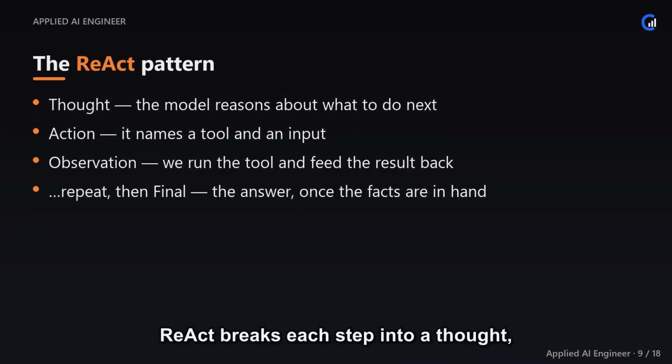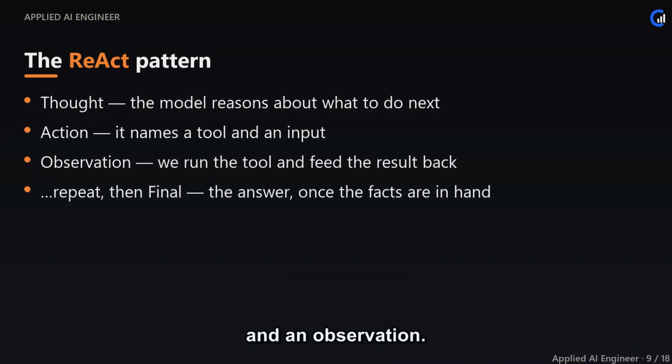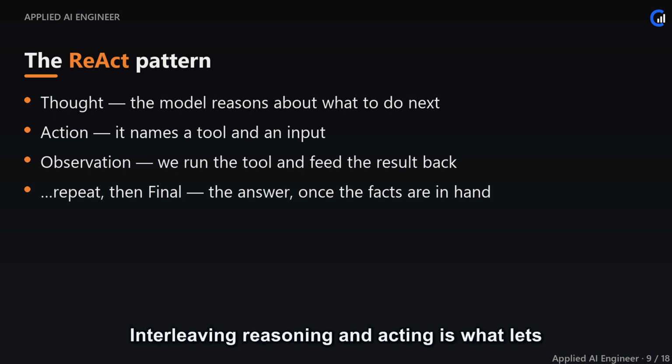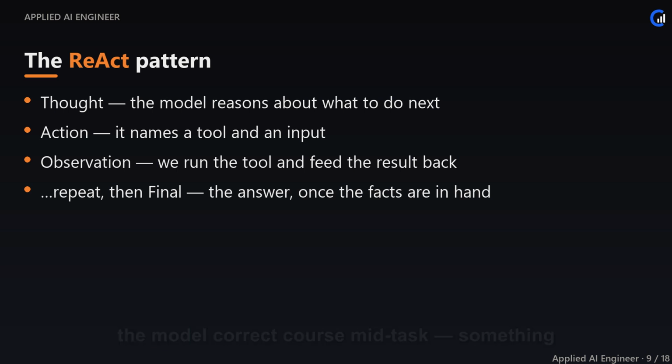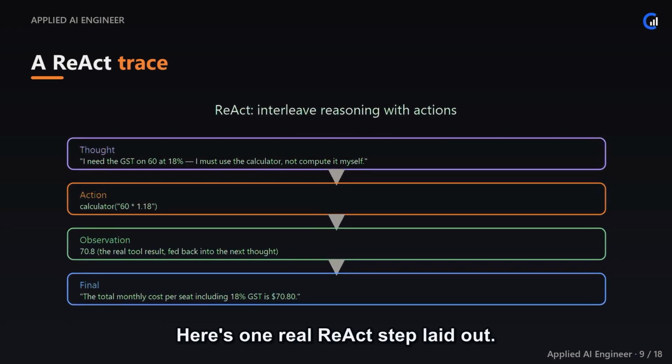ReAct breaks each step into a thought, an action, and an observation. The model writes a thought, its reasoning about what's needed. Then an action, the tool it wants and the argument. We run that tool and hand back an observation. The model reads it, thinks again, and either takes another action or, once it has what it needs, emits a final answer. Interleaving reasoning and acting is what lets the model correct course mid-task, something a single big answer can never do.